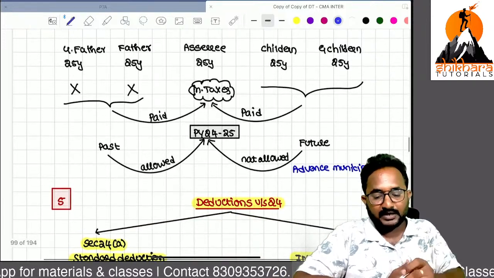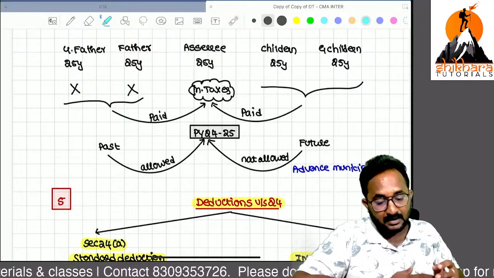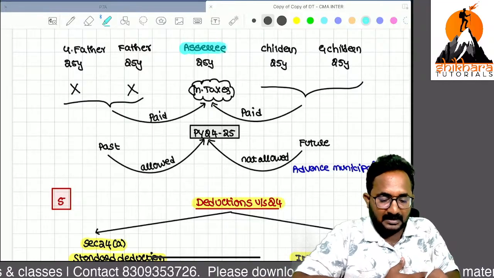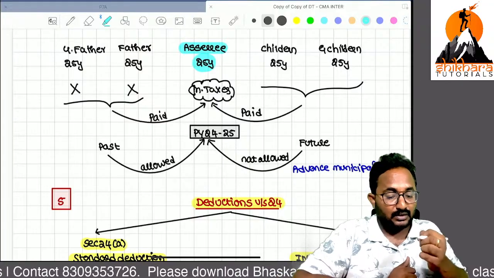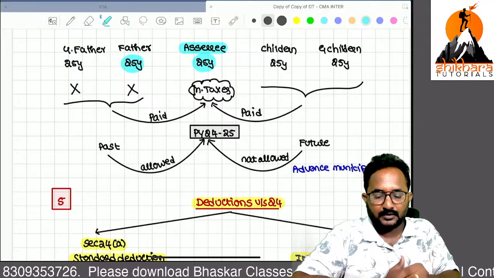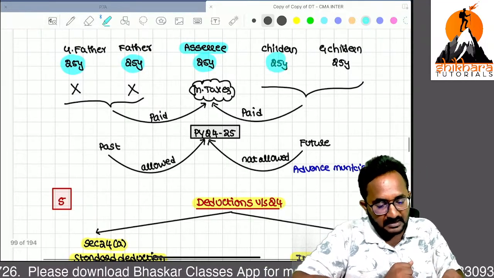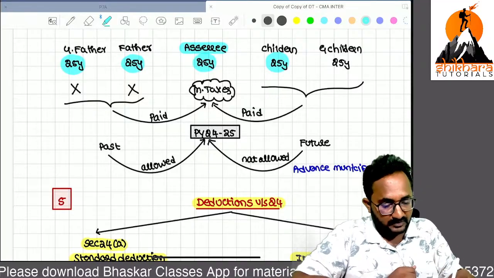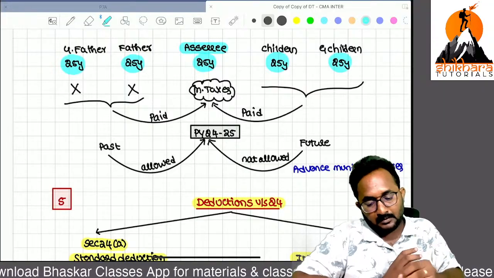And a very important point, exclusively for CMA final examinations. Suppose one property is in the hands of an assessee, who has held it for 25 years. His father held this property for 25 years, his grandfather also held it for 25 years, children can hold it for 25 years in future, and grandchildren also can hold it for 25 years.